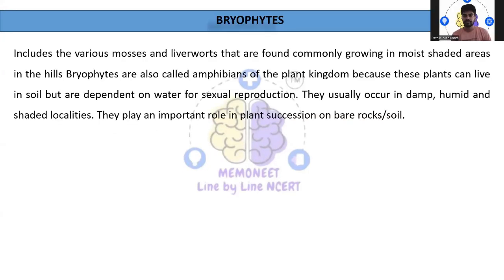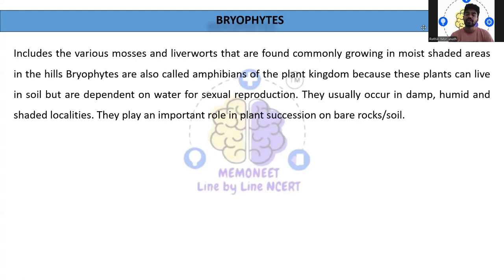After that, it will be the bryophytes. So what do you mean by bryophytes, and what are the things that we need to concentrate on in bryophytes? They include various mosses and liverworts that are commonly found in moist, shady areas in the hill regions. So they all are bryophytes. Another very important thing about bryophytes is that they are called the amphibians of the plant kingdom, because they act as a linkage, as they can be in water as well as land.